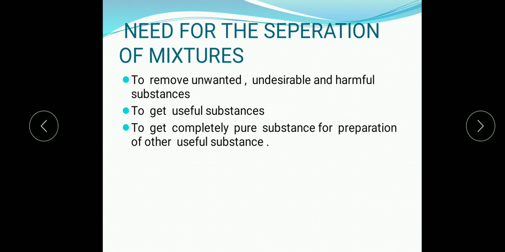Okay, then to get a completely pure substance for preparation of other useful substances. For example, water has many types of impurities, like tap water, which I said is an example of a mixture, whereas pure water is distilled water, which is used in chemical labs or pharmaceutical labs to prepare medicines and for the batteries of your inverters. Okay, so these are the reasons we need to separate the mixtures.